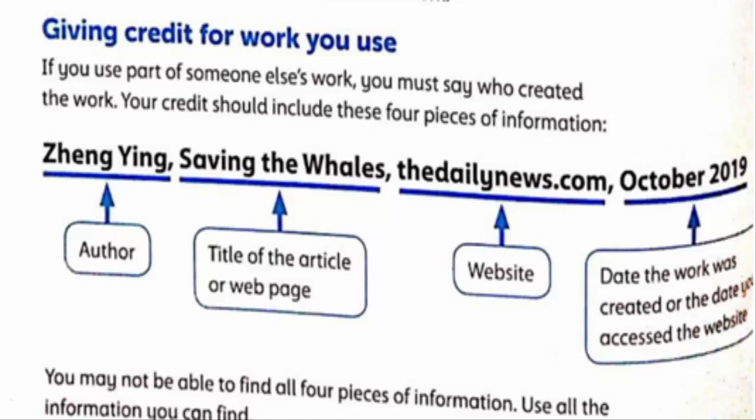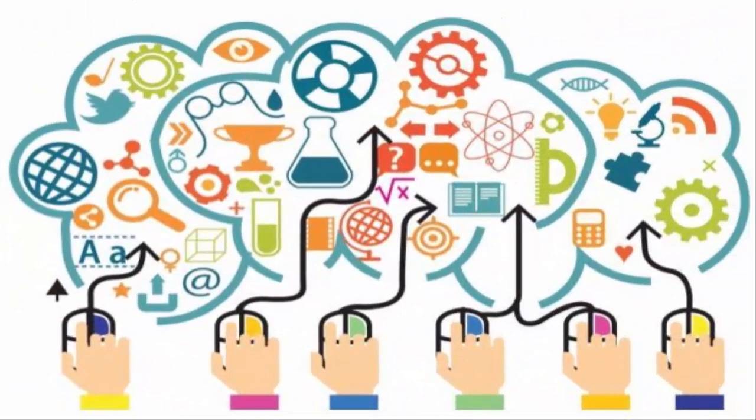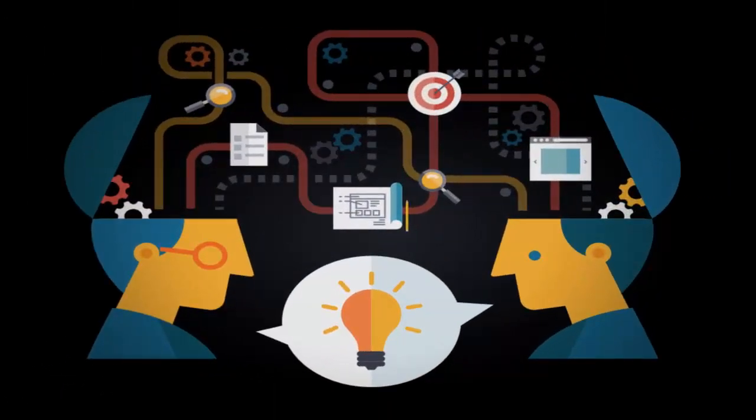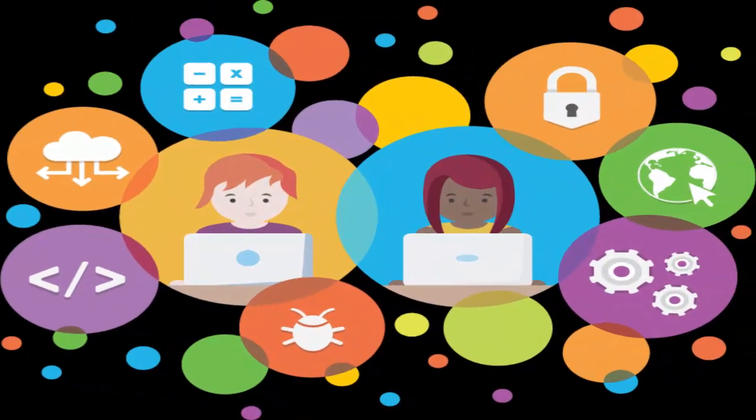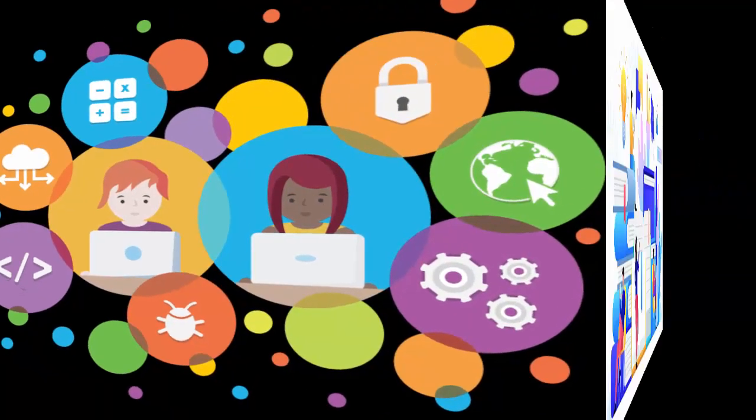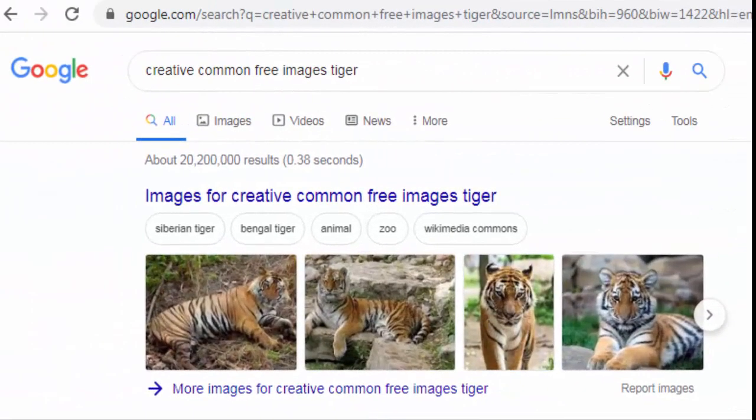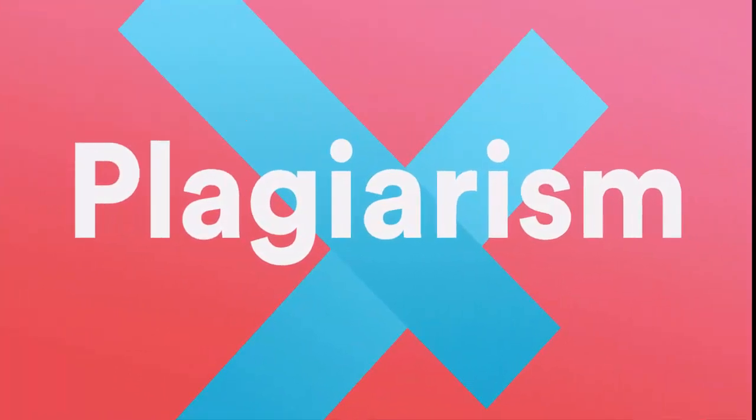Using photos in your work. Photos can make your project look special. A photo can explain an idea more clearly than words alone. Some photographers and artists allow people to use their work free of charge. They use a Creative Commons license. To find Creative Commons images, use a web search such as Creative Commons, Free Image Tiger.